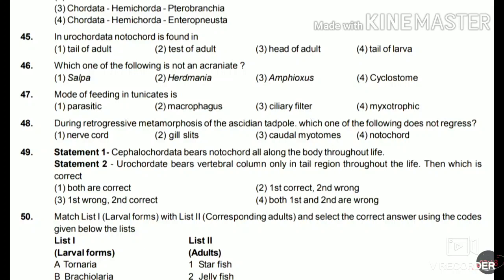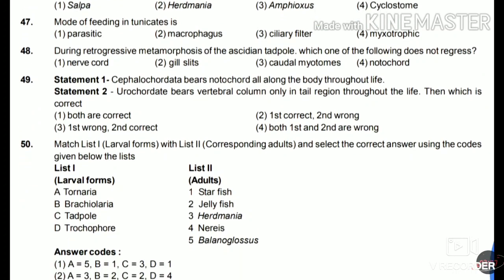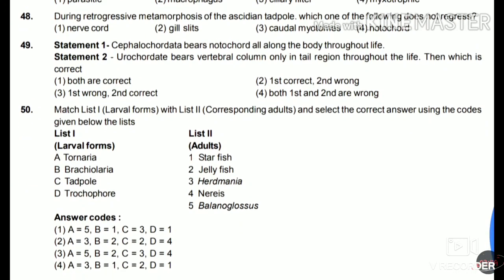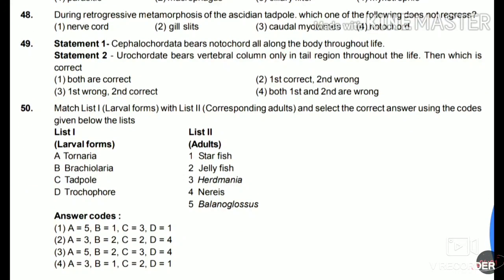So the answer for this is ciliary filter. 48. During retrogressive metamorphosis of ascidian tadpole, which one of the following does not regress? Nerve cord, gill slits, caudal myotomes, or notochord? So the answer for this is gill slits.